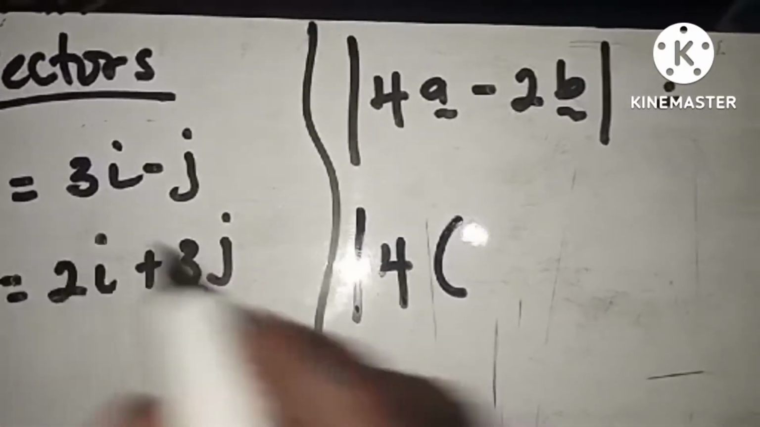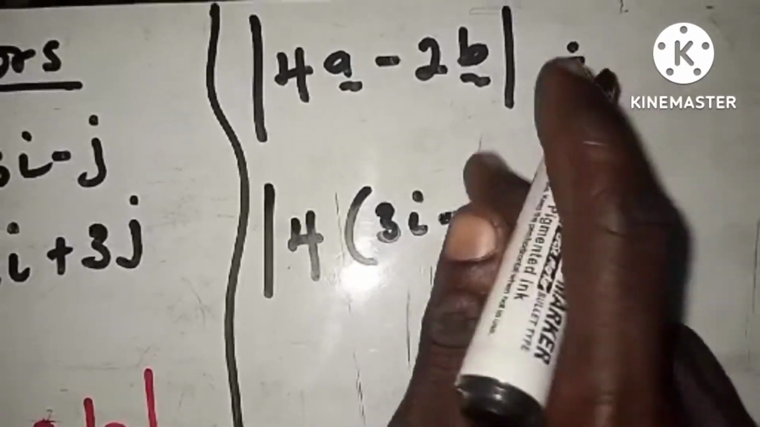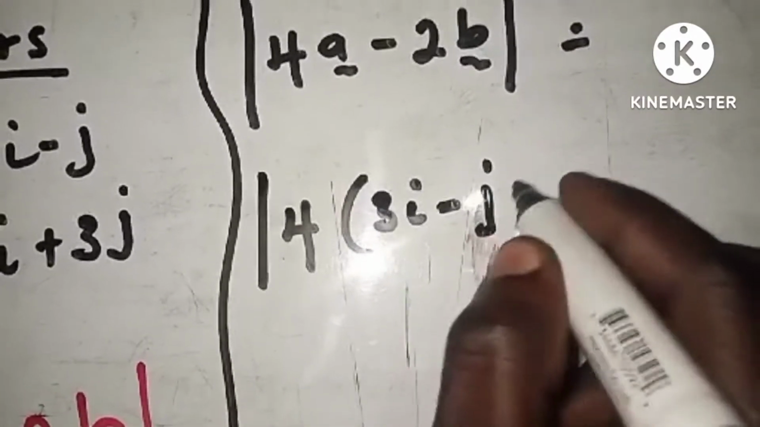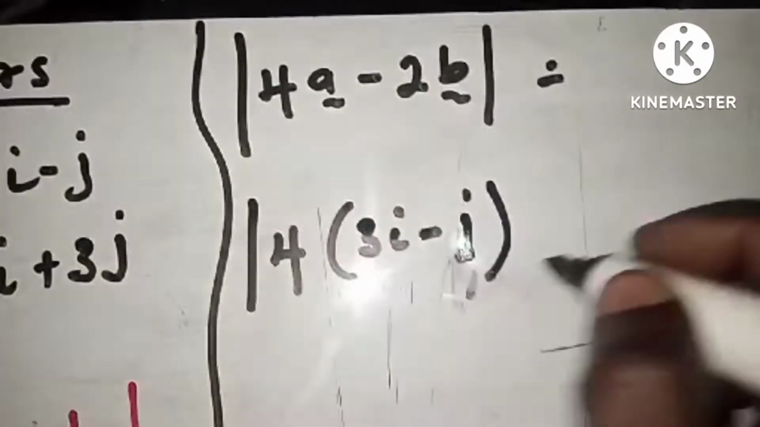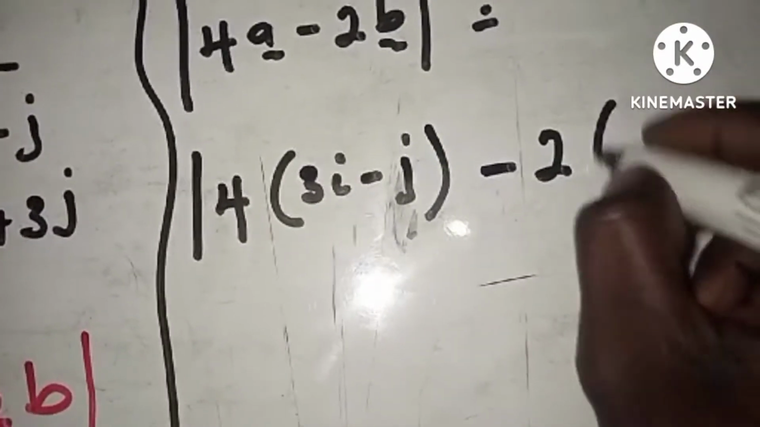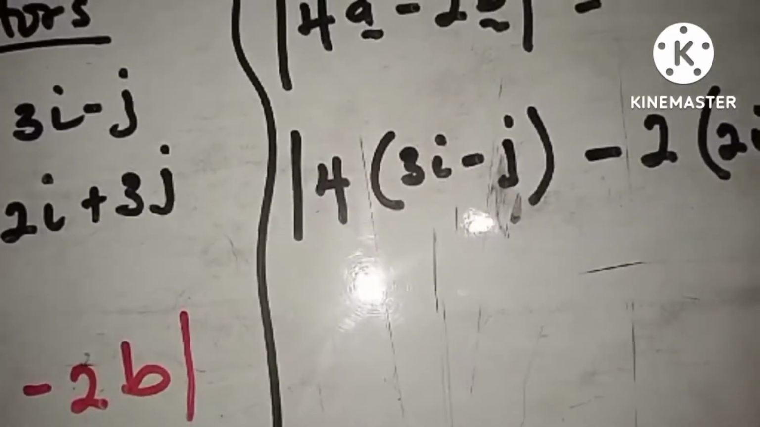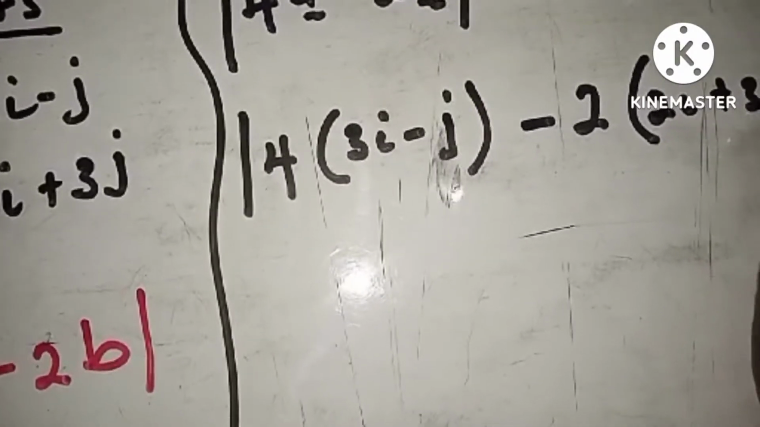So this guy here, the first guy, that's all 3i minus j. Sorry, minus j here. Alright. And then minus, remember this minus here. So minus of 2 of the b. So the b here is 2i plus 3j.